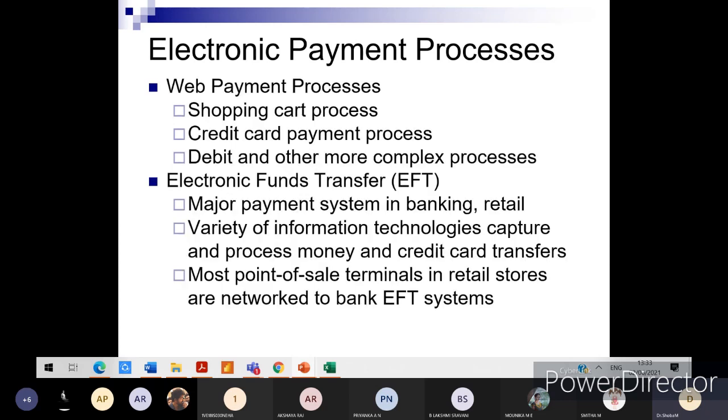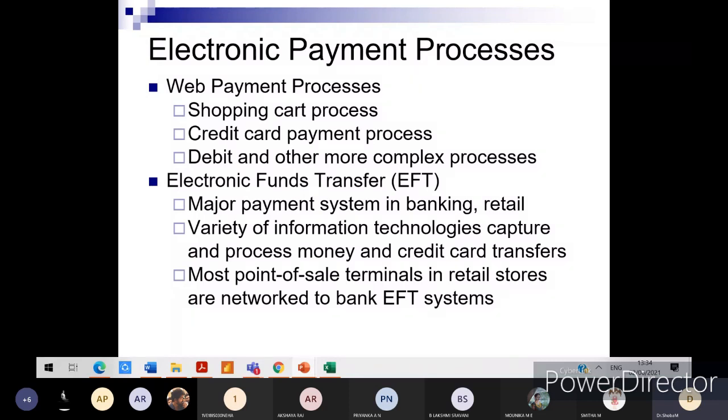Payment process: it can be a web payment process, shopping cart process, credit card. As in yesterday's class, one of your friends was already explaining the options of payment. It could be either net banking, credit card, debit card, or UPI. Each one of these options requires a lot of complexity at the back end to see to it that the transaction is completed successfully without any major security concern.